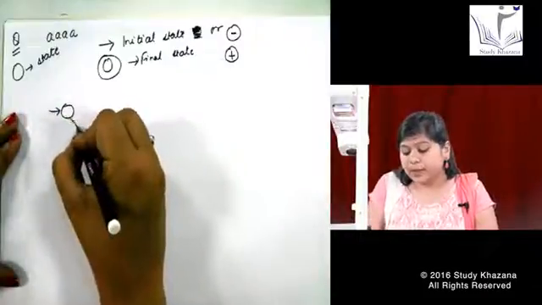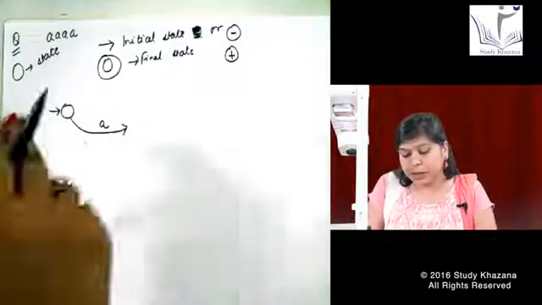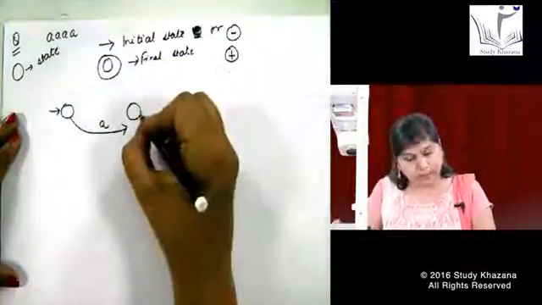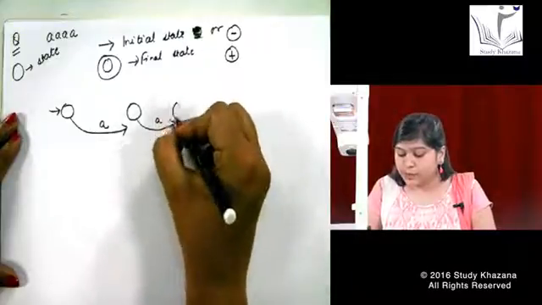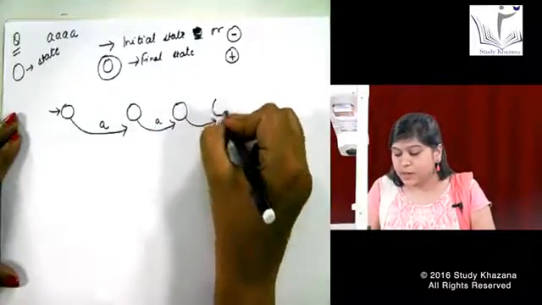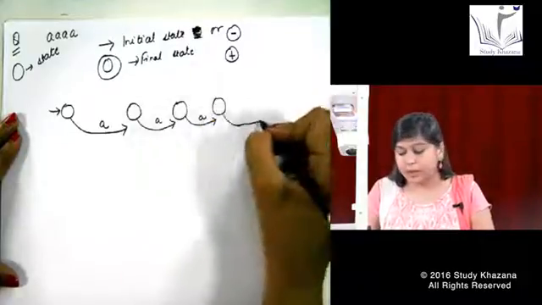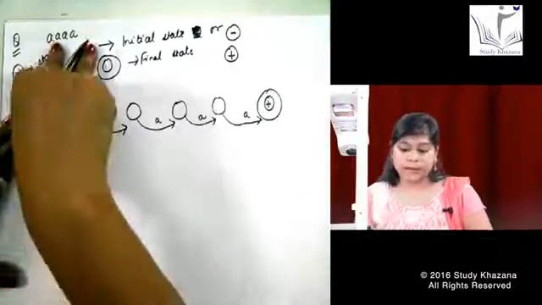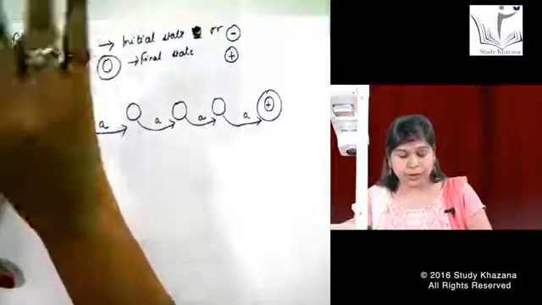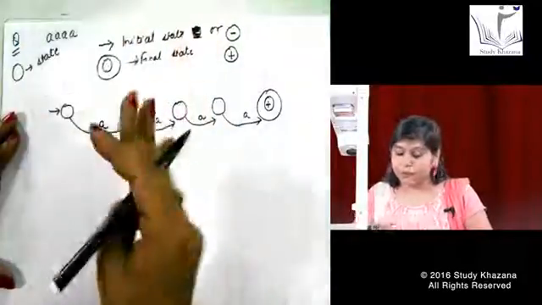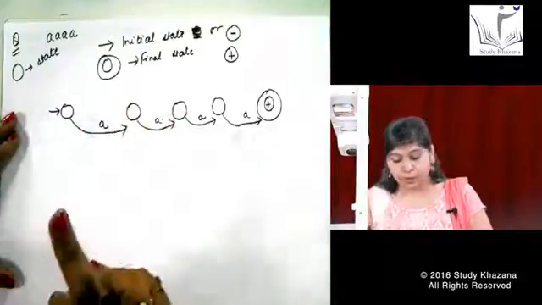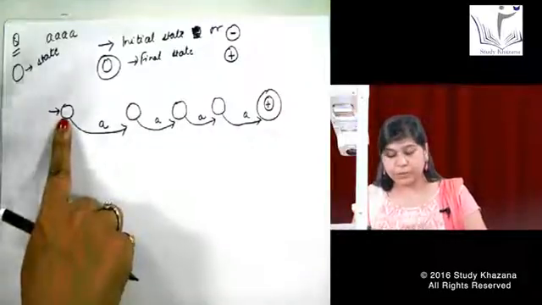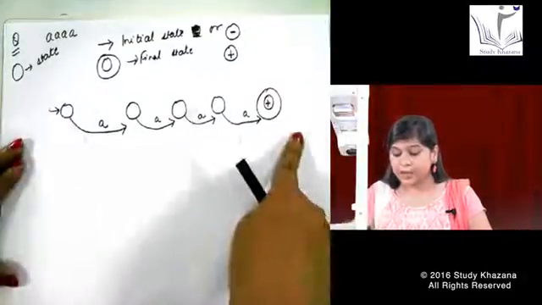Okay. I start here. I say I have given a particular A to transform from this state into another state that will accept this A. I again write down one A over here. This is again another state. Again another state which is having A, and then again one A which is my final state. See, I wanted my machine to accept only 4 A's. I do not want it to accept 3 A's also. So for a DFA, for a finite automata, if I want my machine to accept only 4 A's, I need to have these many states.